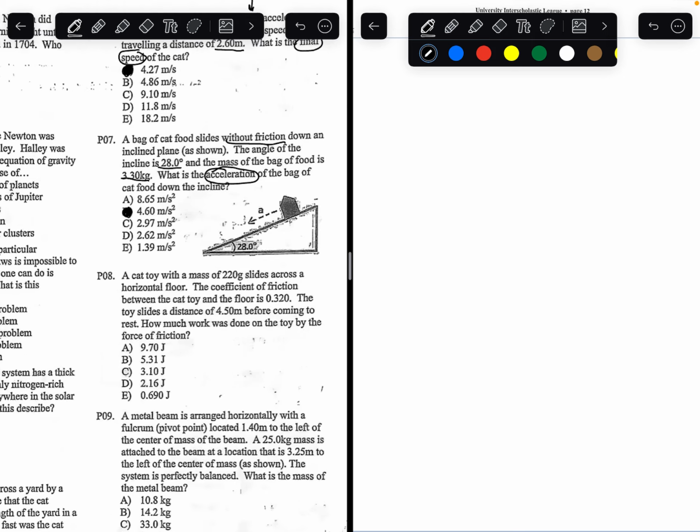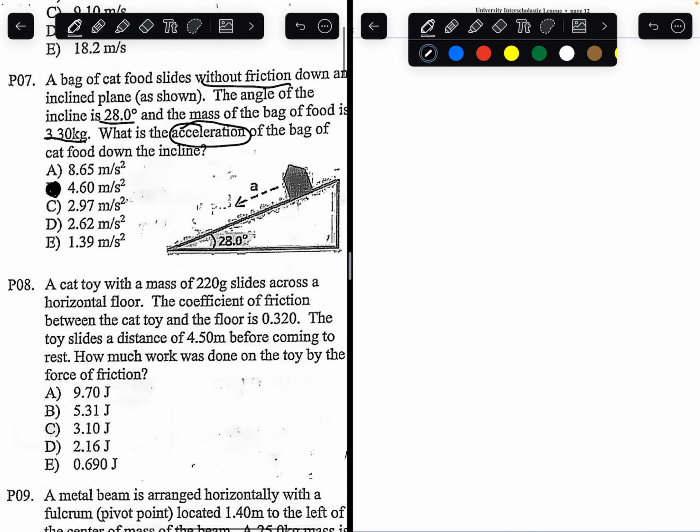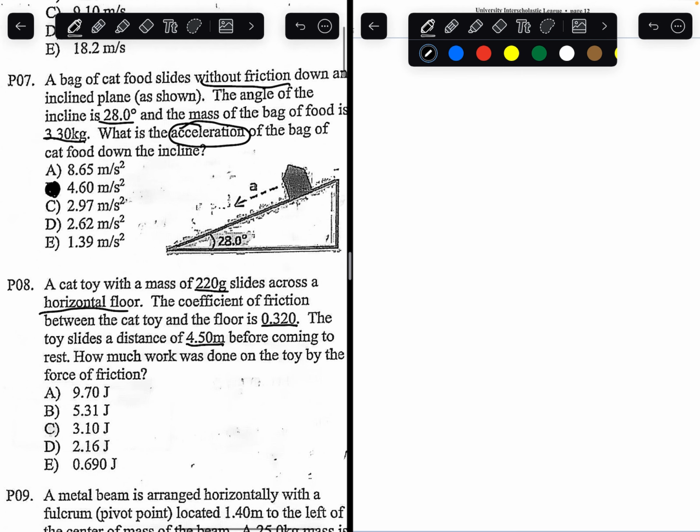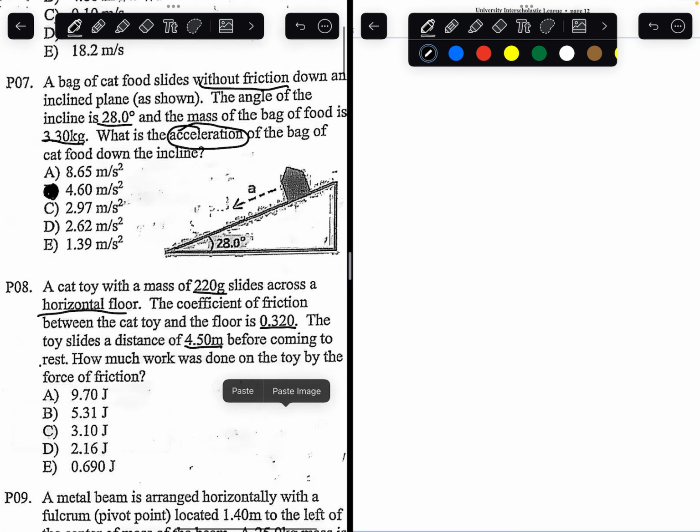Number 8. A cat toy with a mass of 220 grams slides across a horizontal floor. The coefficient of friction between the cat toy and the floor is 0.32, and the toy slides a distance of 4.5 meters before coming to rest. So how much work was done by the force of friction?